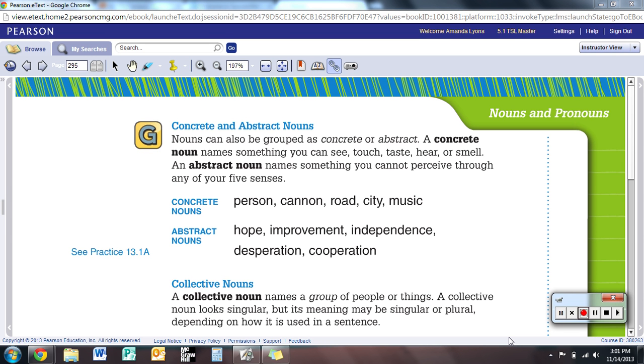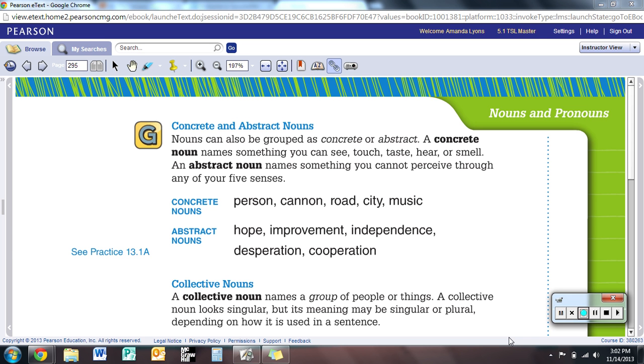Today we're going to continue our study of nouns. Again, in the book, we are on page 295, and you can see that nouns can be broken up into different categories. There are different types of nouns. Some of these you may be familiar with, while some of them may be completely new to you. That's why we're going over it.